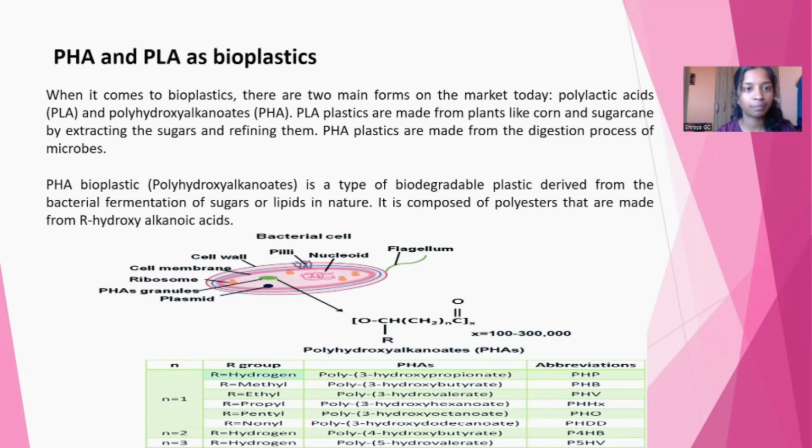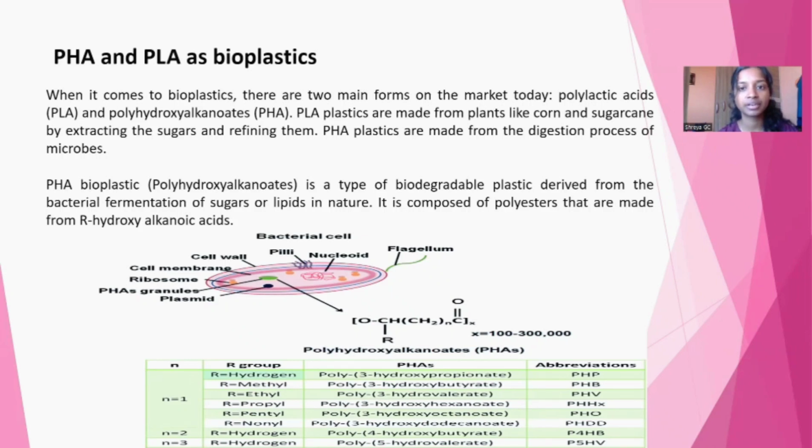When it comes to bioplastics, there are two main forms on market today. They are polylactic acid, that is PLA, and polyhydroxyalkanoates, that is PHA. PLA plastics are made from plants like corn and sugarcane by extracting the sugars and refining them.